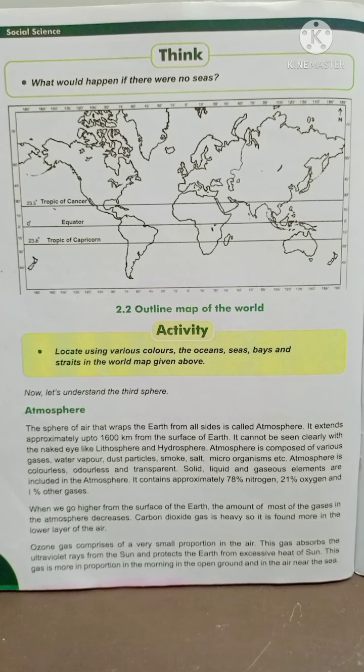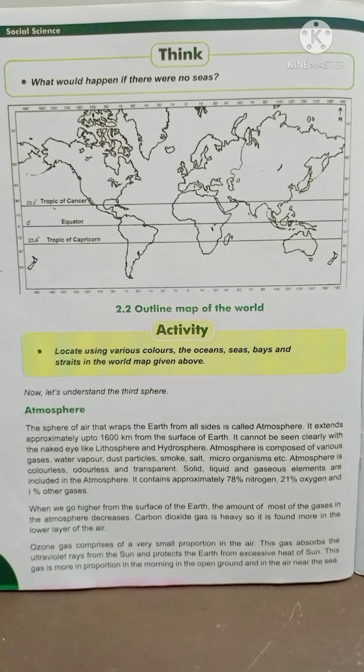Now let's understand the third sphere, that is atmosphere. The sphere of air that wraps, means covers, the earth from all sides is called atmosphere. It extends, means spreads, approximately, means around or about, up to 1600 kilometers from the surface of the earth. It cannot be seen clearly with the naked eye, like lithosphere and hydrosphere.